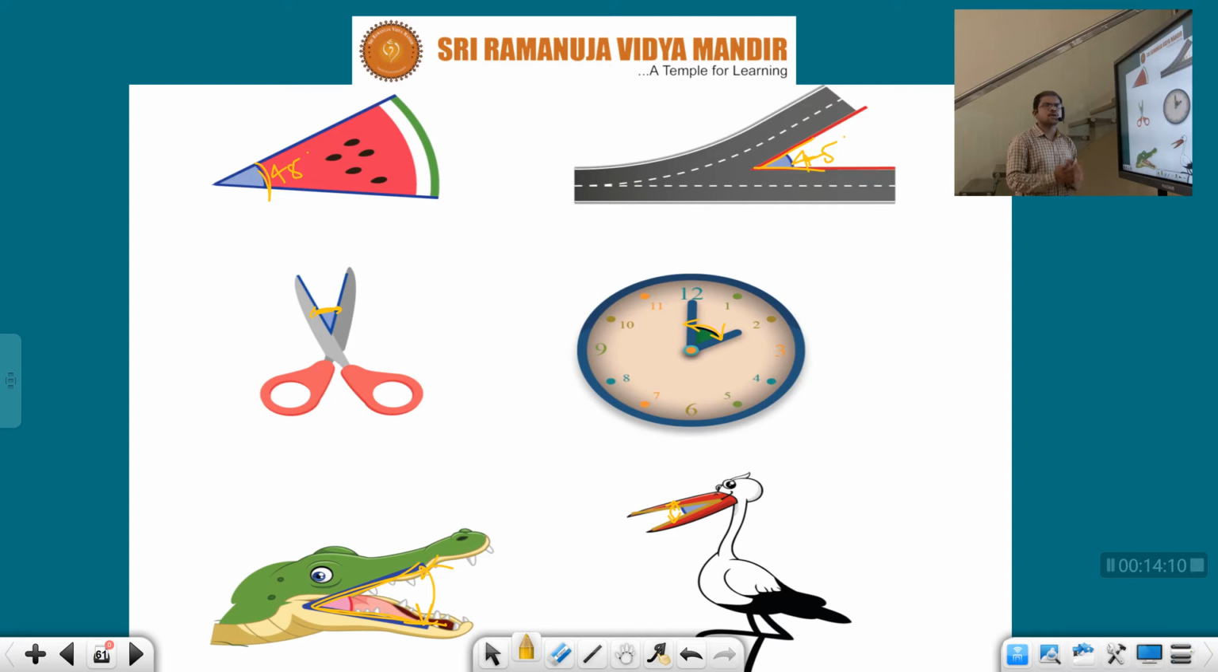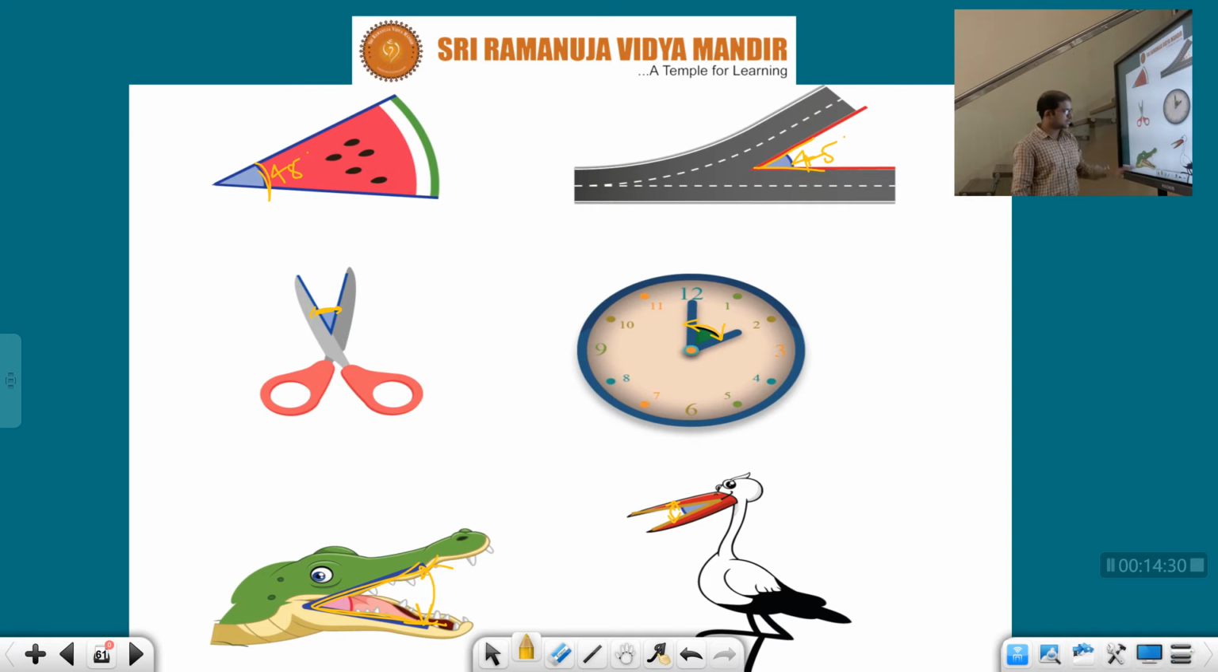Angle will always be between two lines, children. Very, very important, this point. If the lines are parallel, see this board, this is one line, this is one line. Just consider this is one line, this is one line. There is no intersection between these two directly. There is no meeting point between these two directly. They are parallel to each other.